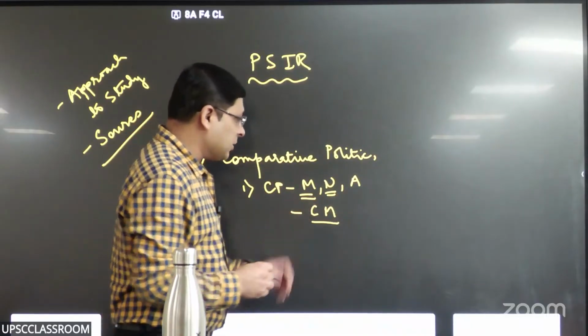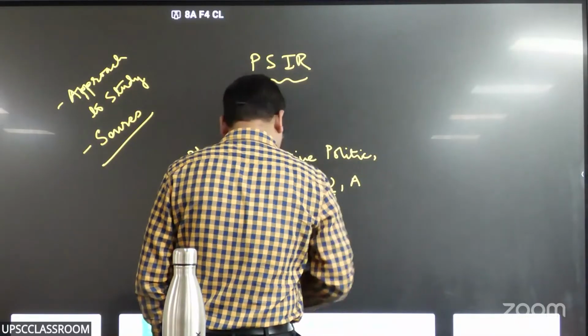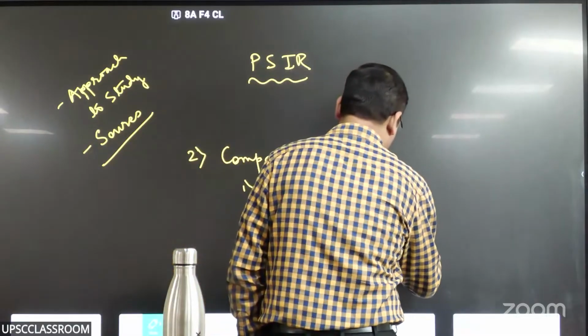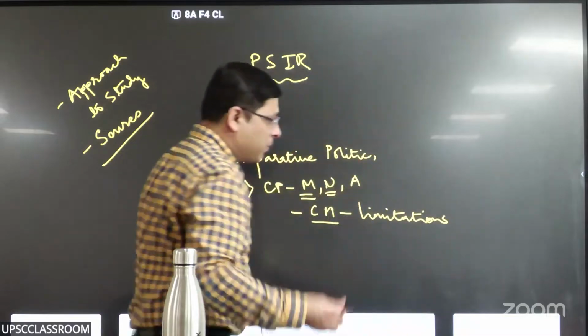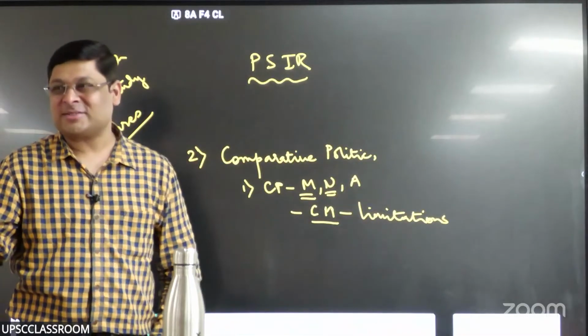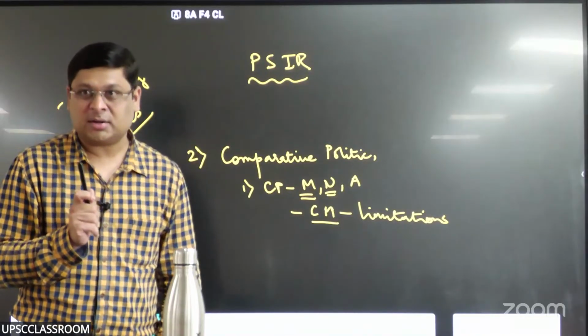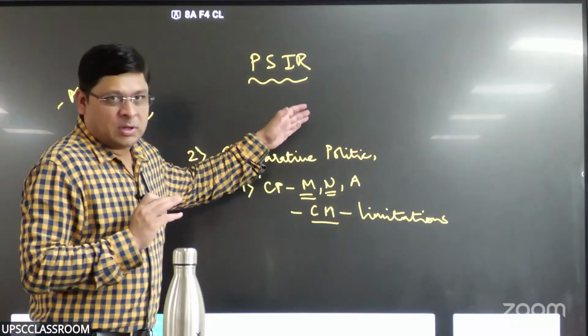So UPSC asks you to understand limitations of comparative method. But don't you think you need to understand comparative method first and then its limitations? So the syllabus has some implicit points, which we need to understand. So there are 2 implicit points in the first line. One was evolution.